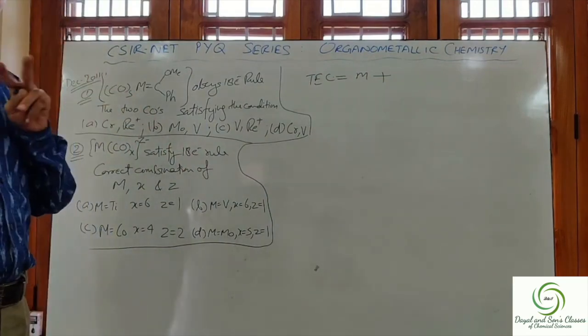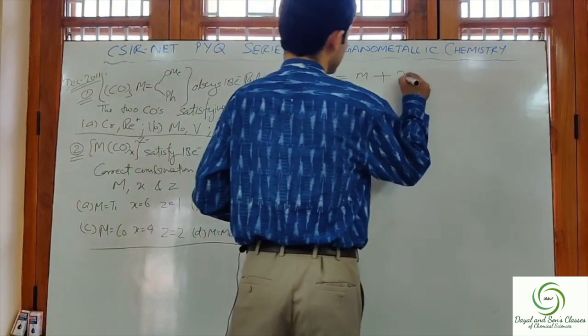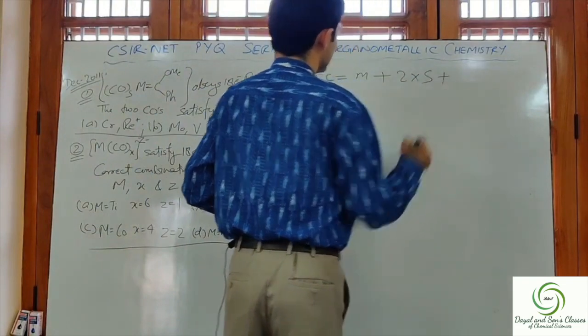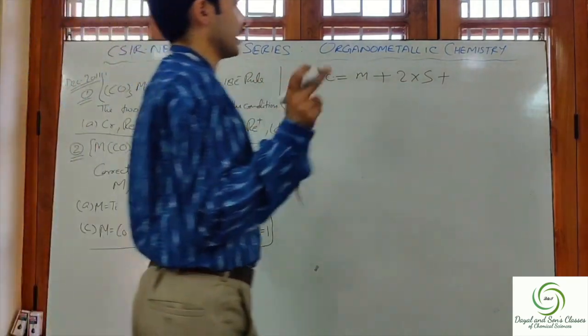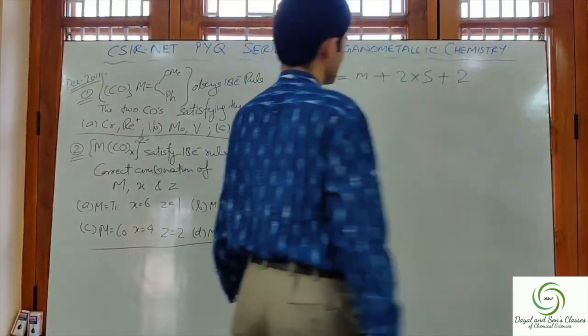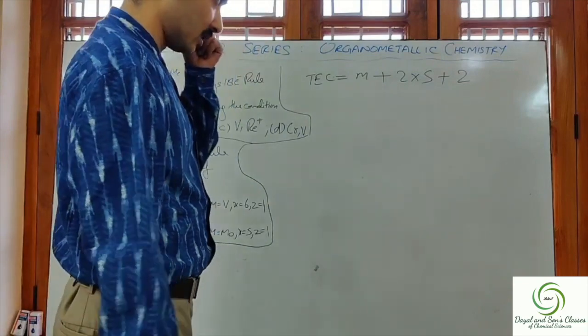Now CO as per the neutral method contributes 2 electrons, there are 5, so multiplied by 5, plus this is a carbene, and carbene contributes 2 electrons as per the neutral method, so plus 2. Why are we writing 2?